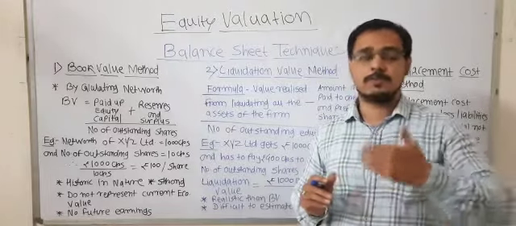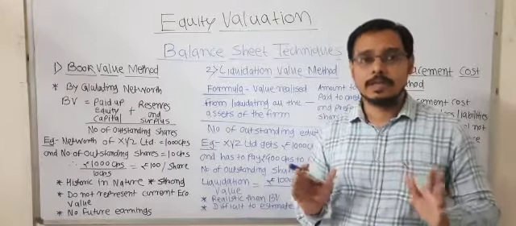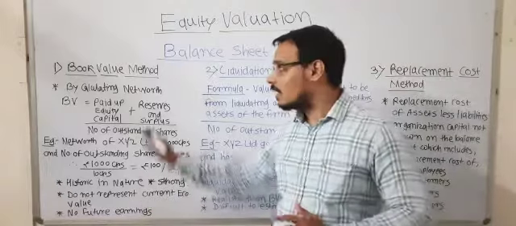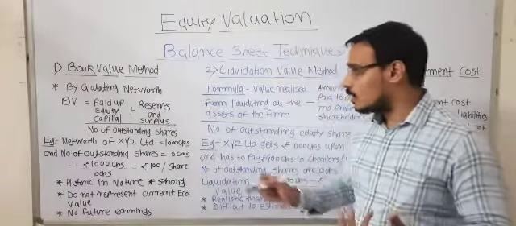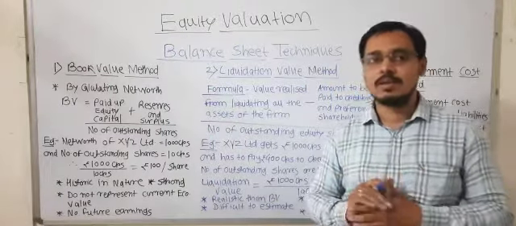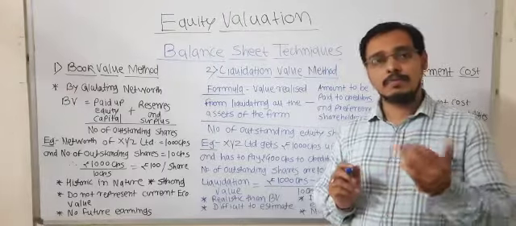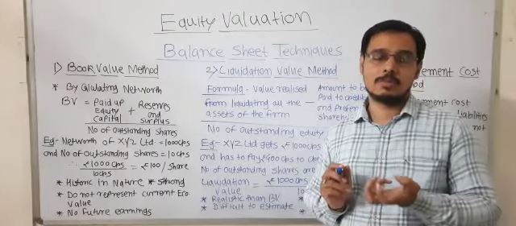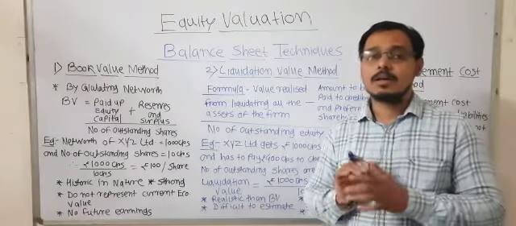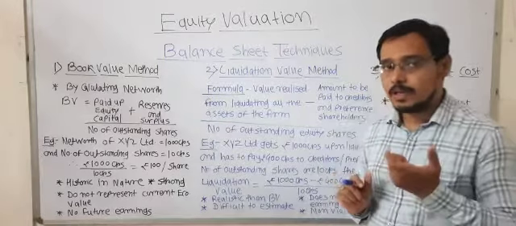Whether the company will flourish or go bankrupt, no one can predict, but the book value will remain almost the same. So, the book value method is one of the oldest and traditional methods of ascertaining the value of an equity. High book value, very strong scrip or stock, and low book value will not have stability in the stock prices, in the equity prices.